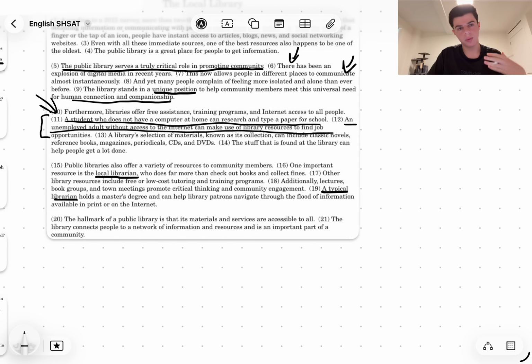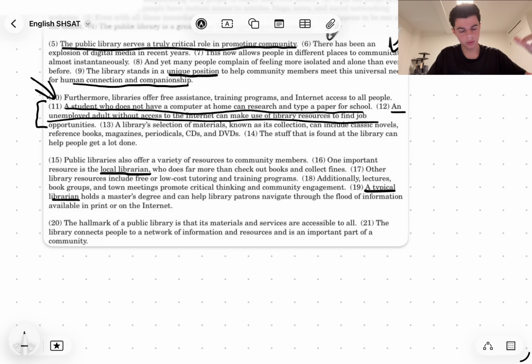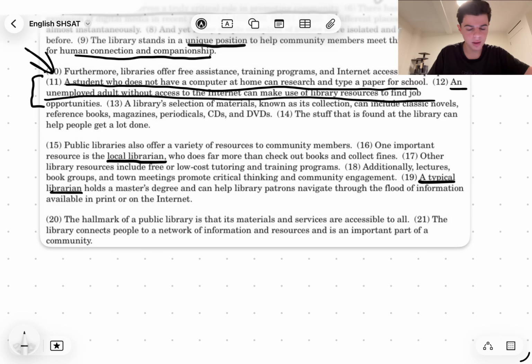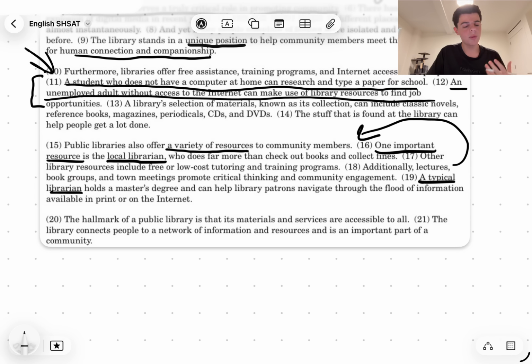Now, the question is, does this go before or after the sentence 16? Well, let's read 15 and 16. Public libraries also offer a variety of resources to community members. One important resource is a local librarian. Okay, so one thing I can tell you here is that this is a variety of resources, and then this is one important resource. So these flow pretty well together, right? Putting this here, let's see how that would work. Public libraries also offer a variety of resources to community members. A typical librarian holds a master's degree and can help library patrons, right? That doesn't make sense because we didn't introduce a librarian yet. Why are we suddenly talking about a librarian? It doesn't make sense, right?